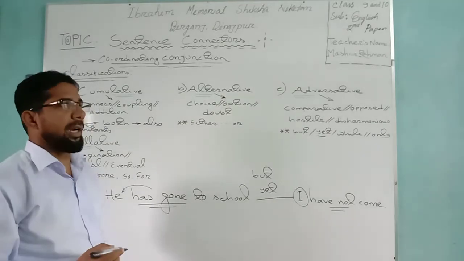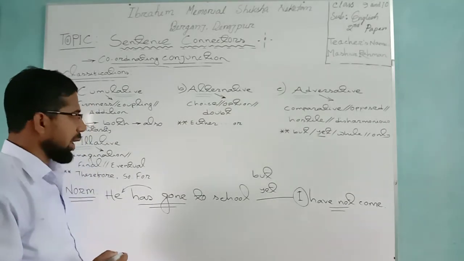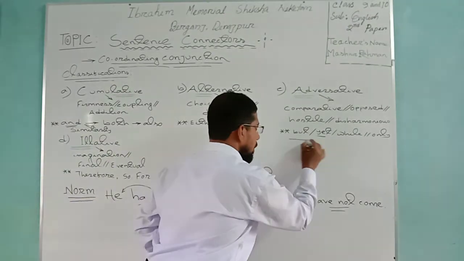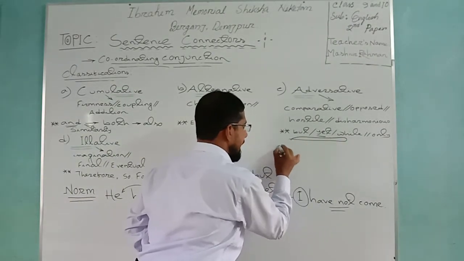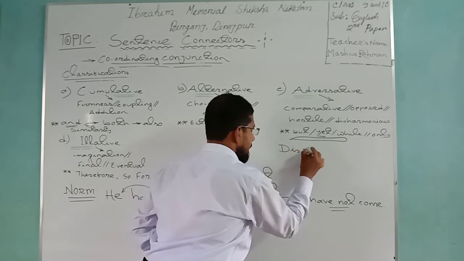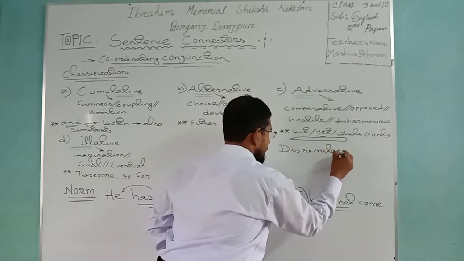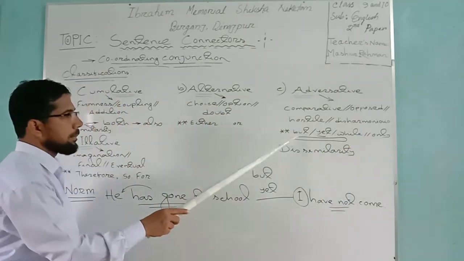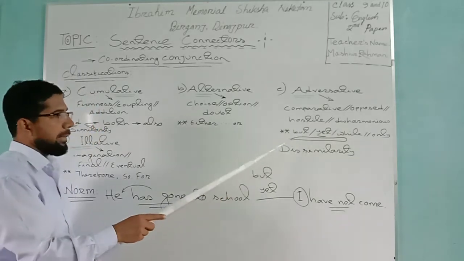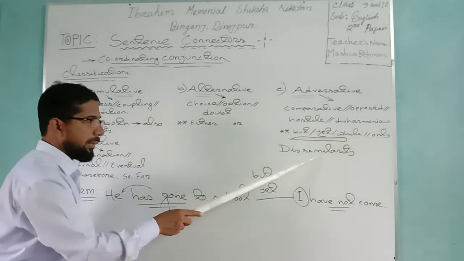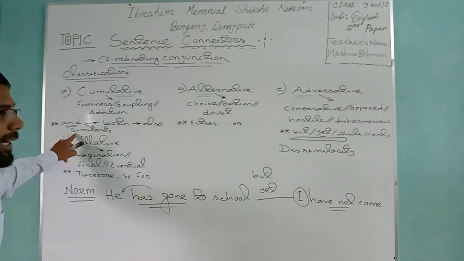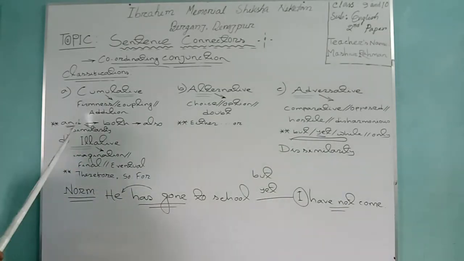My dear affectionate students, you will keep in your memory that yet, but, while may tell you the meaning of dissimilarity. What can they tell you? But, yet, while may tell you the meaning of dissimilarity. Like here, dear student, I told you to remember, and always says similarity, means match.